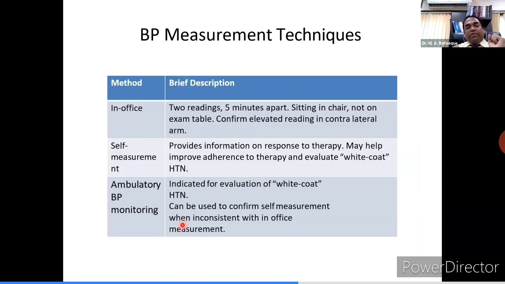Coming down to ambulatory blood pressure monitoring, it is indicated for white coat hypertension and also for masked hypertension, where the office blood pressure is often normal and the home or night blood pressure is elevated, just the opposite of white coat hypertension. What happens in white coat hypertension? You get elevated blood pressure in the cabin, and outside the clinic blood pressure is normal.